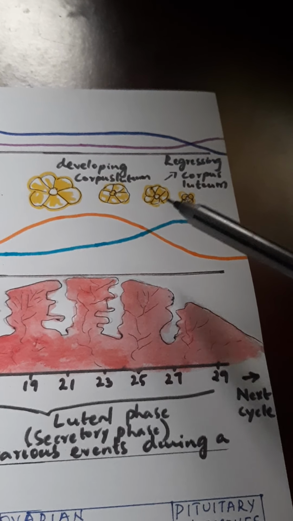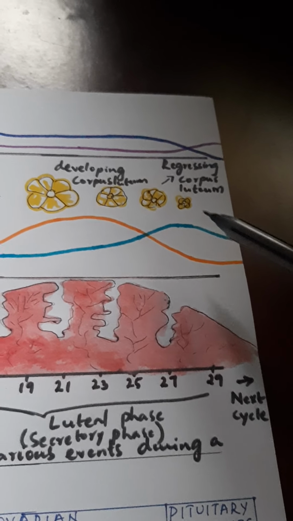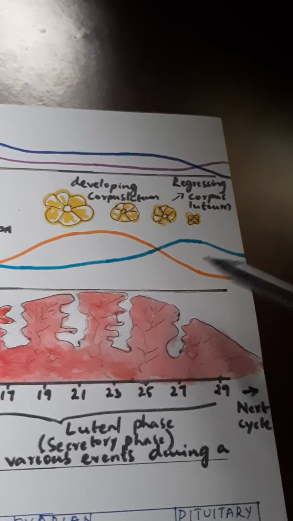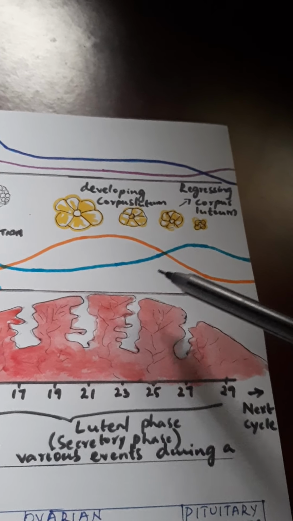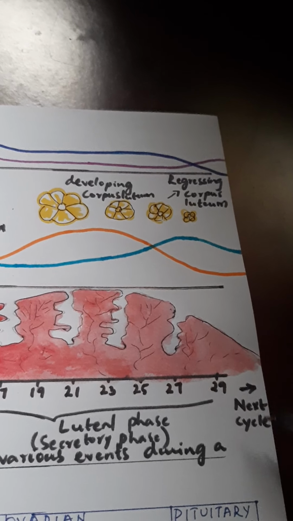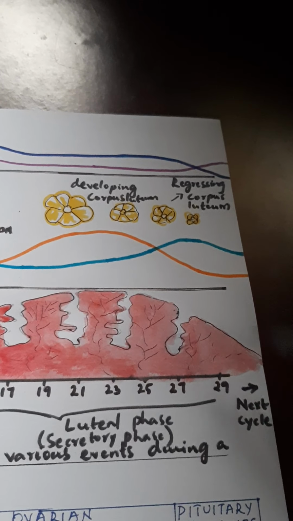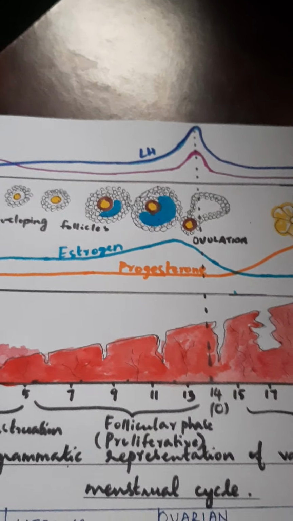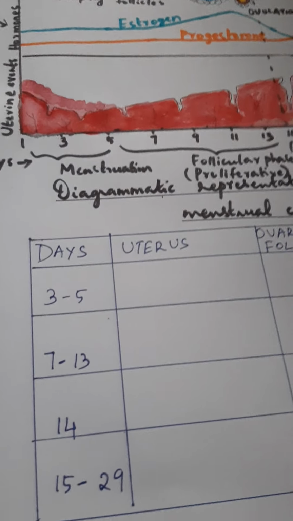Now, since the corpus luteum is not present, the level of progesterone will get reduced and the level of estrogen in the ovary will increase because it is going to be the start of the next menstrual cycle. So, we can consolidate all these in the tabular form.